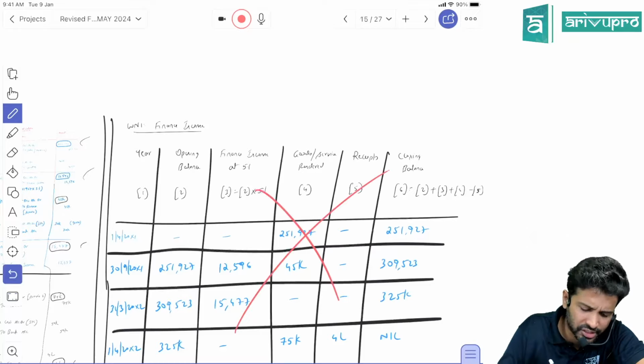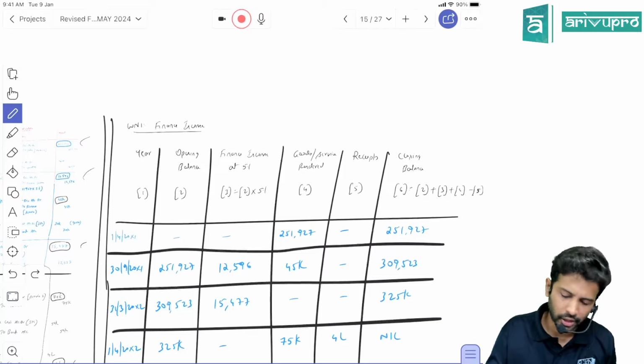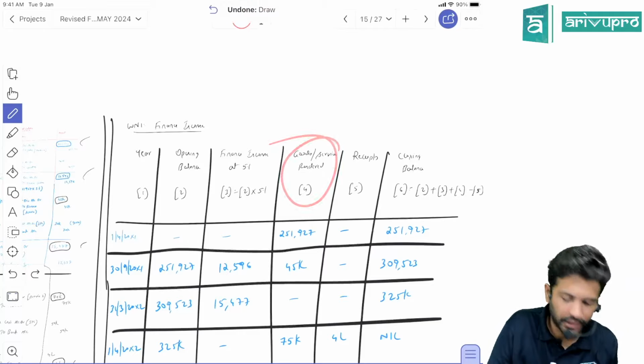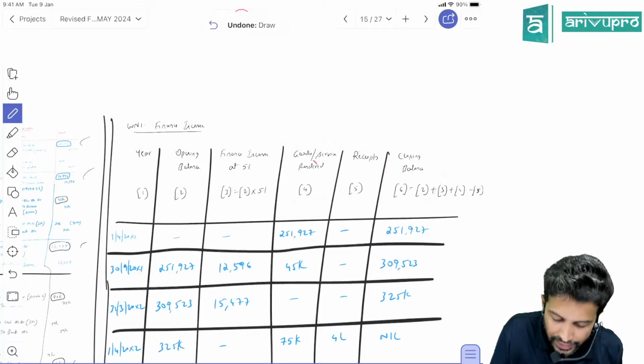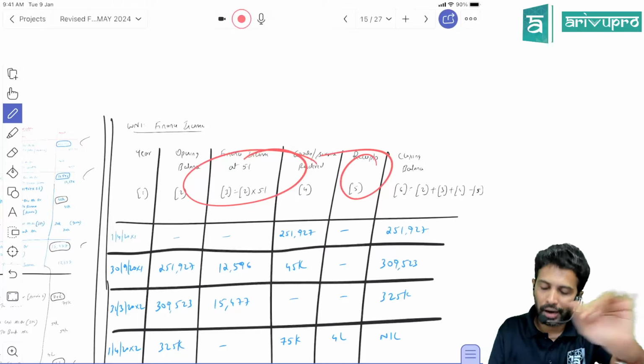Otherwise, better I would suggest pass it directly. It's much easier. Okay, or this way also, if you're comfortable, you can pass. Same table, but just this is the extra column. And you get the closing balance, you add these three and deduct the receipts. So 2, 3, 4 you add, 5 you minus.